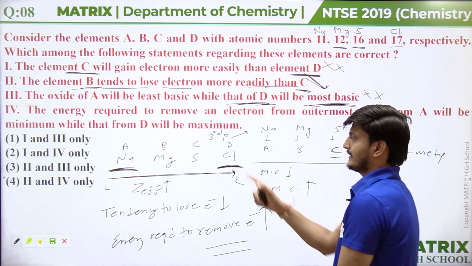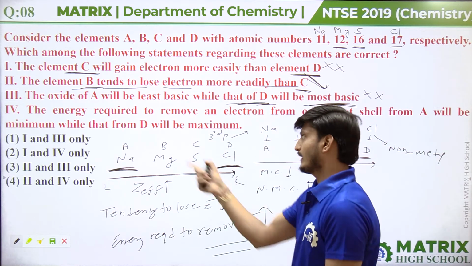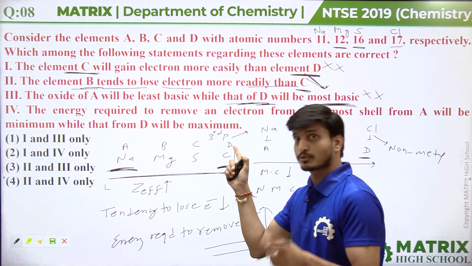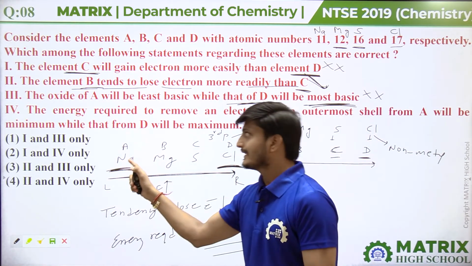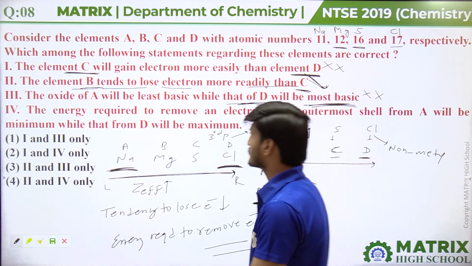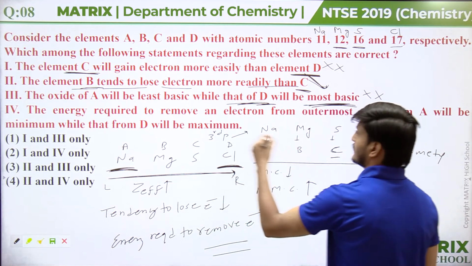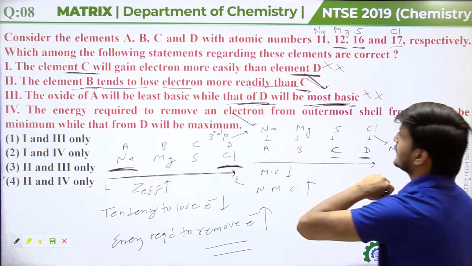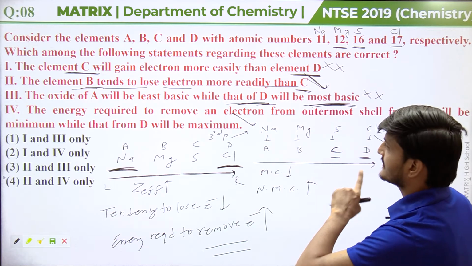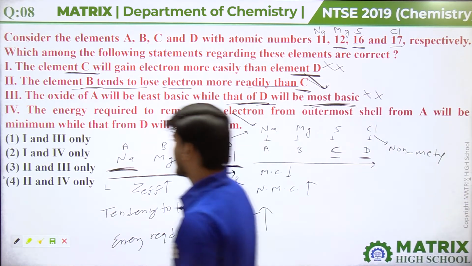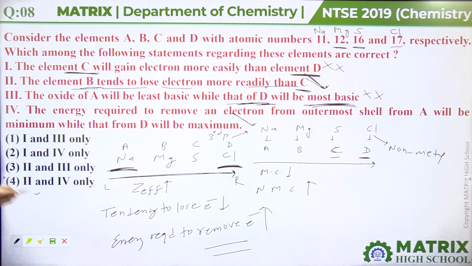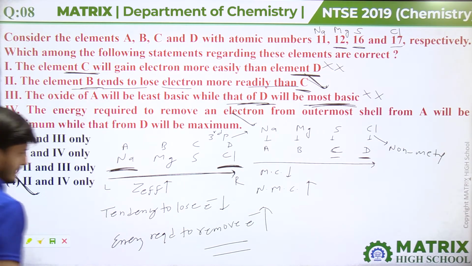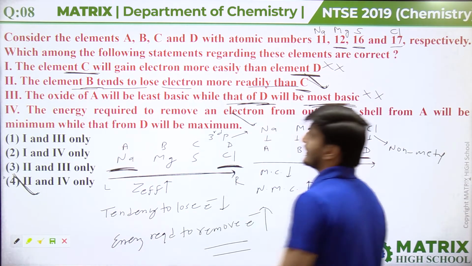So element D requires more energy to lose an electron, and element A requires the least energy to remove an electron. So statement 4 is also correct. Here we have two correct statements, statement second and statement 4. So guys, our correct answer is the fourth option.